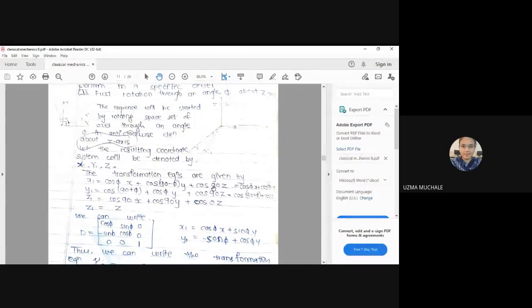Similarly, we have to write for y1. Now first we'll see what is the angle between y1 and x. You can see here y1 is here and x is here, so you can find out from here y1 and x. What is the angle between y1 and x1?